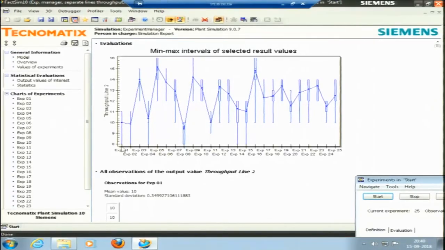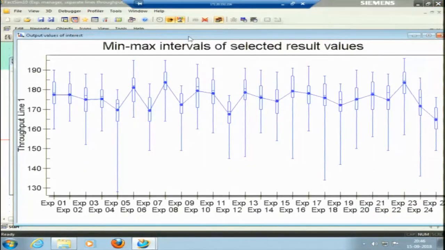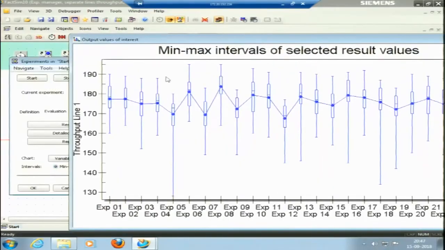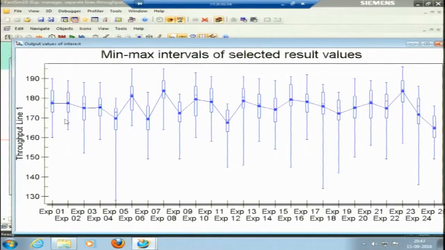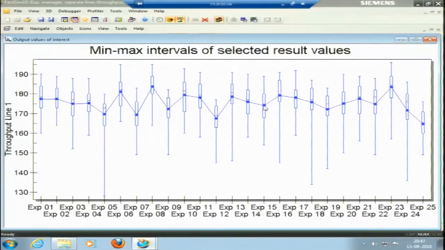So, let me try to see this for throughput of line 1. I have obtained the chart for the throughput of line 1. You can see that the variability is less. There are 2 reasons for this. Number 1, the processing times were in control because the machines were CNC machines when we conducted the live experiments. However, the processing time for the inspection was a little variable because inspection was done manually. But overall, because there were 3 automated machines, the variability is lesser than what we observed in line 2. This is the first reason.